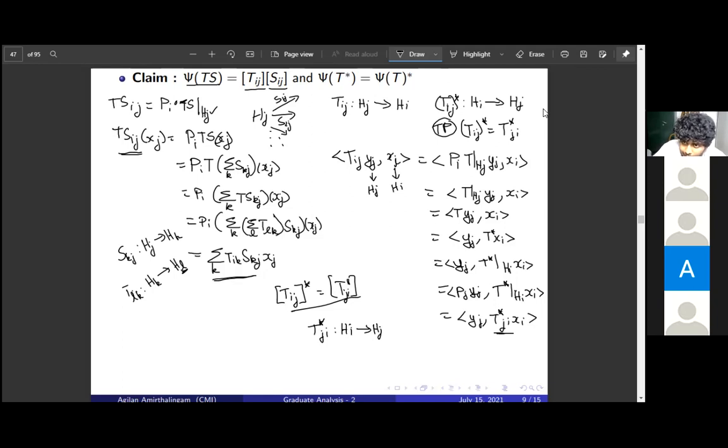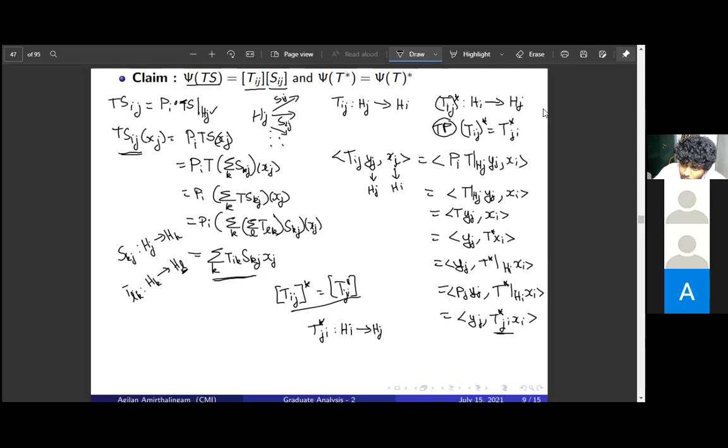By definition, T_ij is P_i composed with T restricted to H_j. So this is the inner product of P_i T Y_j, X_i, but P_i is a projection, so it is self-adjoint, goes to that side.